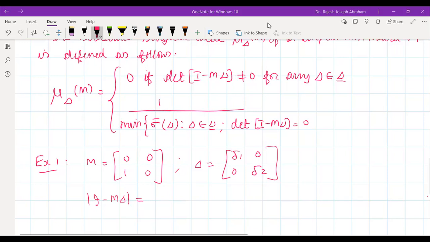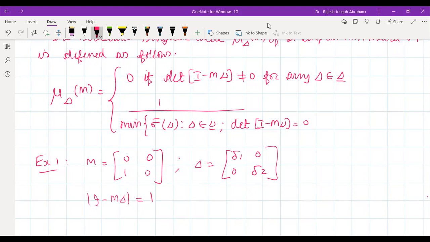What is I minus M delta? Determinant. One, sir.